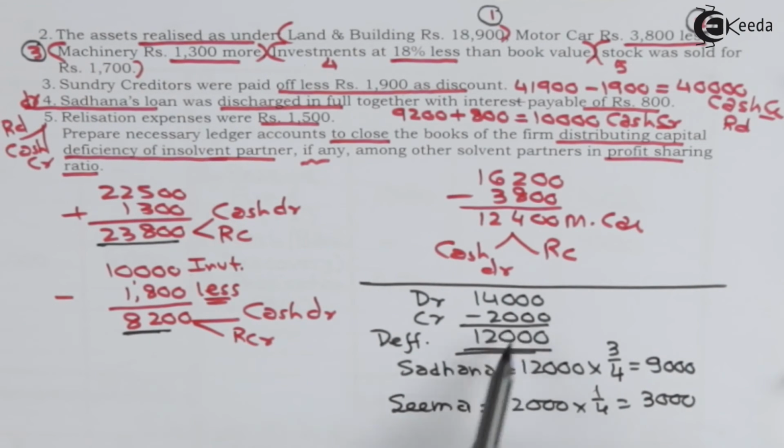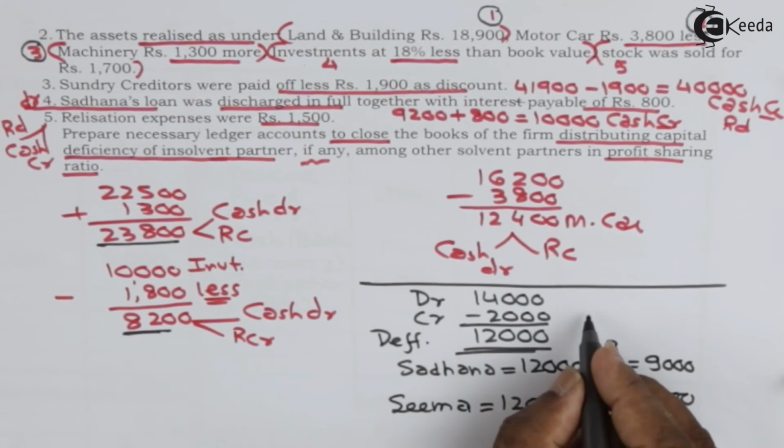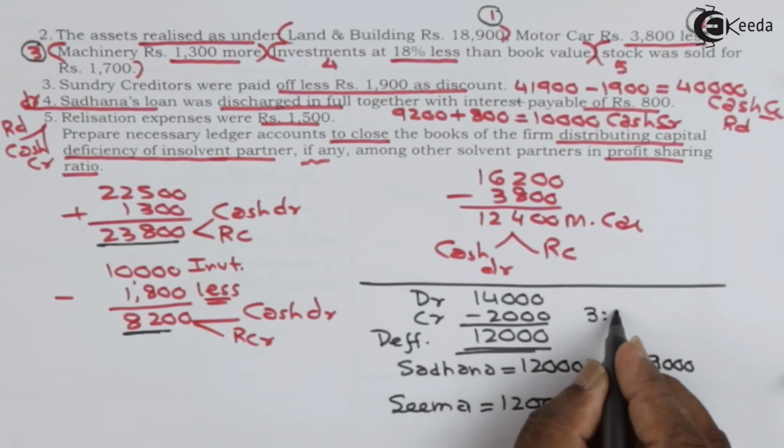Credit is 2,000. So deficiency in her capital account is rupees 12,000. As per Indian Partnership Act 1932, this deficiency 12,000 of insolvent partner Kalpana will be shared by Sadhana and Seema in their profit sharing ratio, that is 3:1.